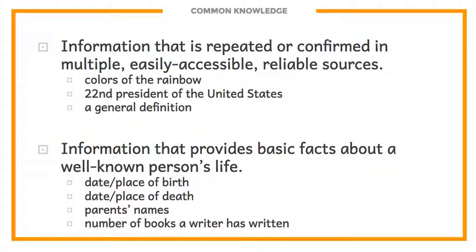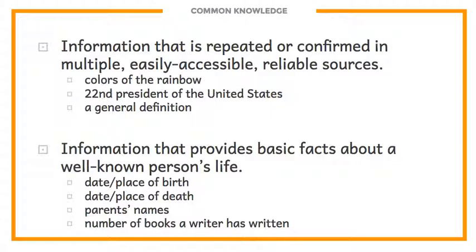Related to that is that if you are working on biographical information about a writer, you also do not need to cite information or source that provides basic facts about a well-known person's life. And some examples of basic facts would be where a writer was born, or when the writer was born, or the names of the writer's parents. That kind of information can be easily confirmed in various sources. So you do not need to cite the source of that information.